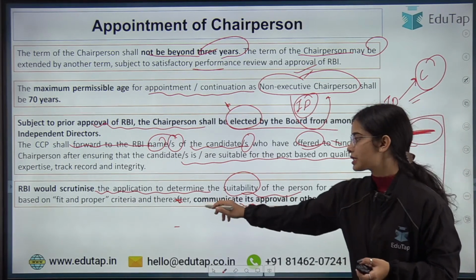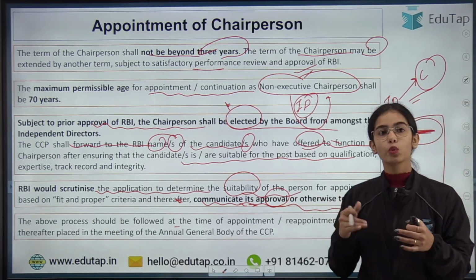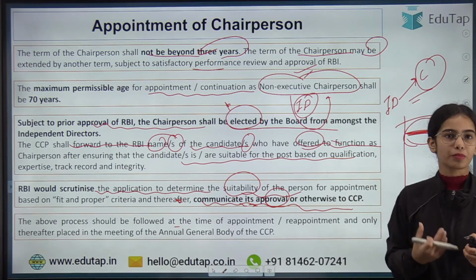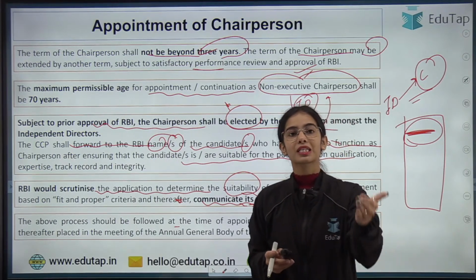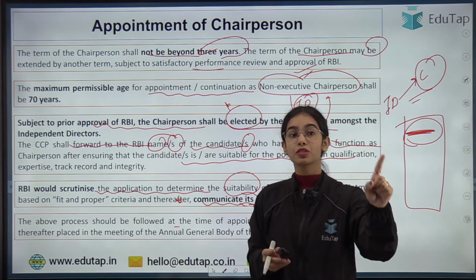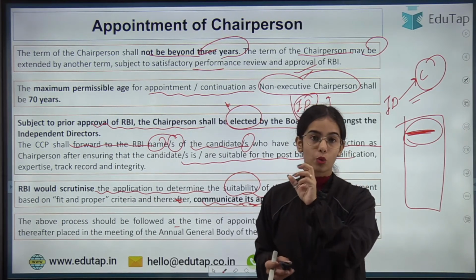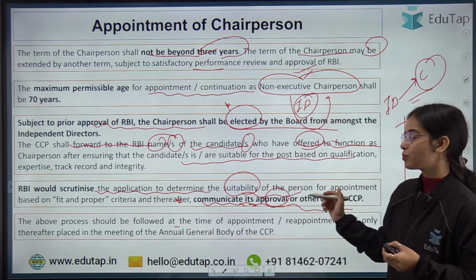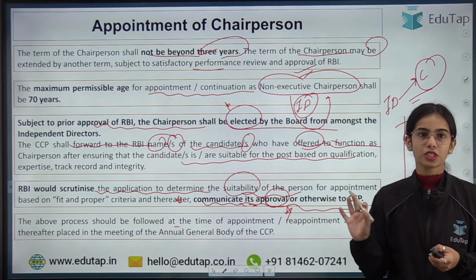RBI will say that okay, this person is fine or not. Whatever the approval or otherwise is will be communicated to the CCP, and only if the RBI approves can the person become the chairperson. So the final decision is in the hands of the RBI, because the RBI will scrutinize whether the person is good or not, has integrity or not, has the qualification or not. Only after the RBI has scrutinized and approved can the person become the chairperson. I hope this much is clear.